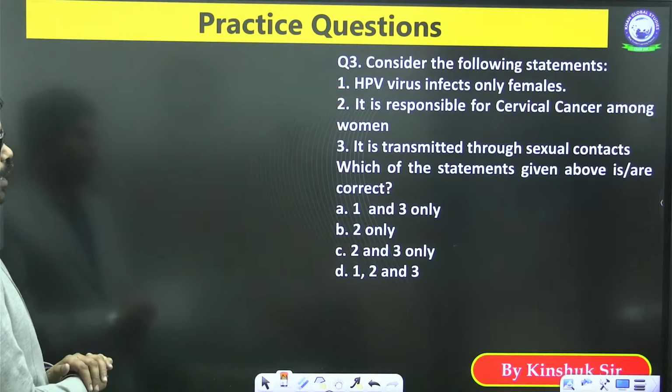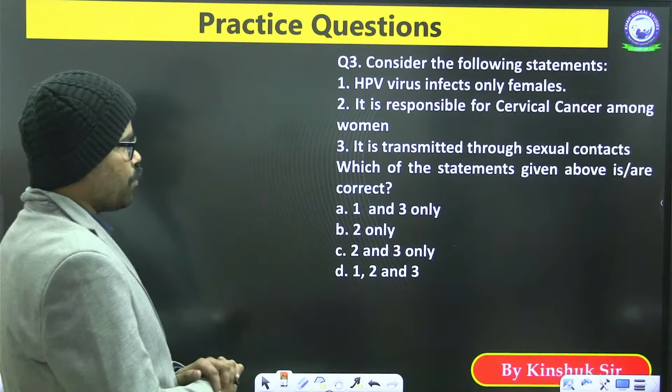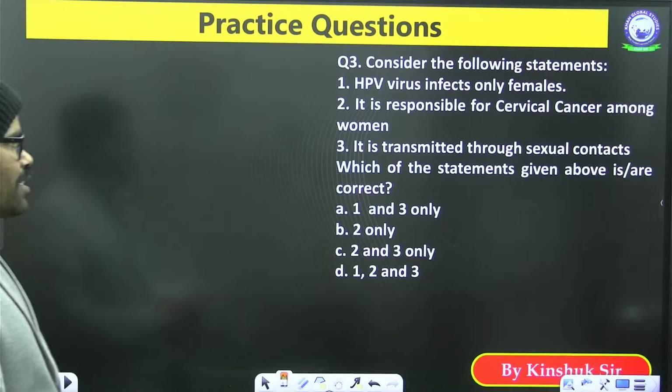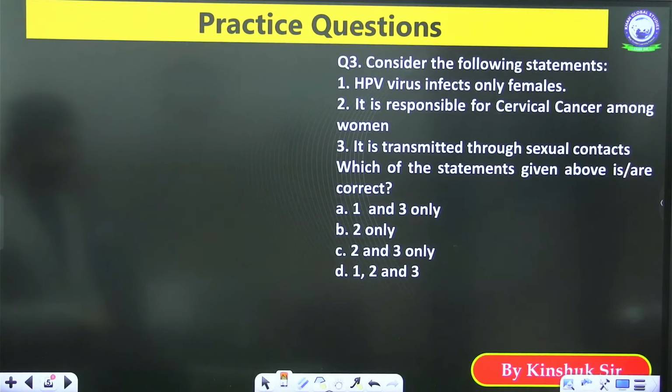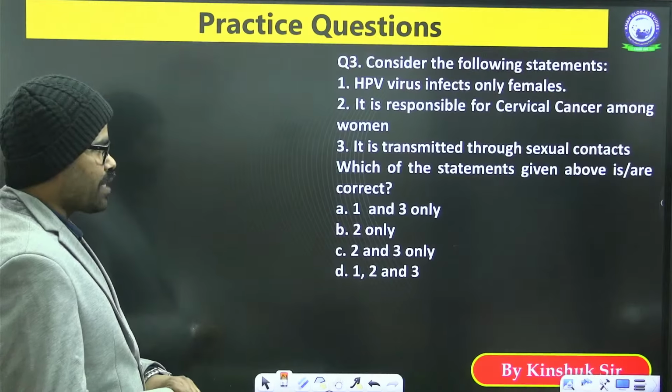Now coming to the third part, HPV virus infects only females. It is responsible for cervical cancer among women. It is transmitted through sexual contacts.